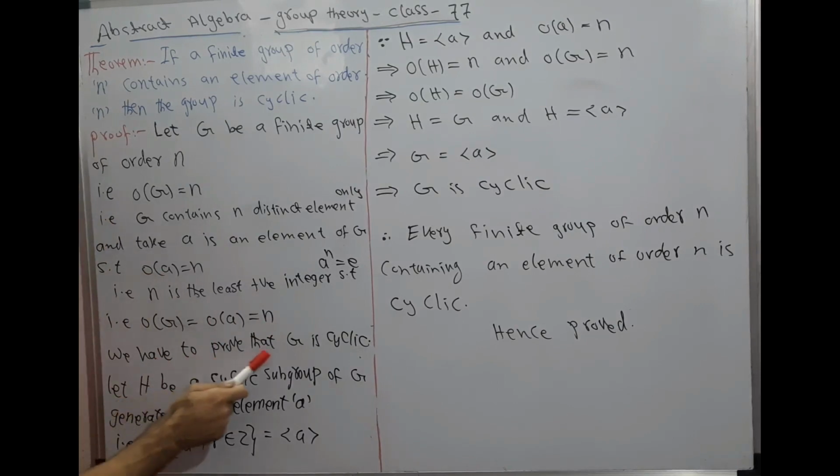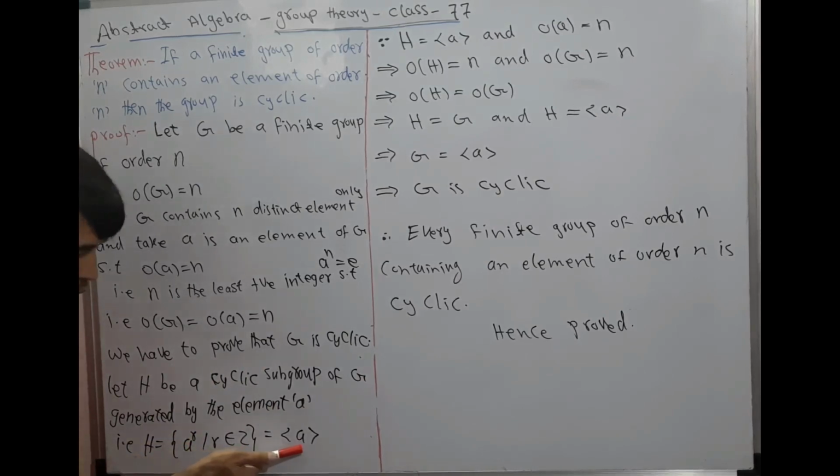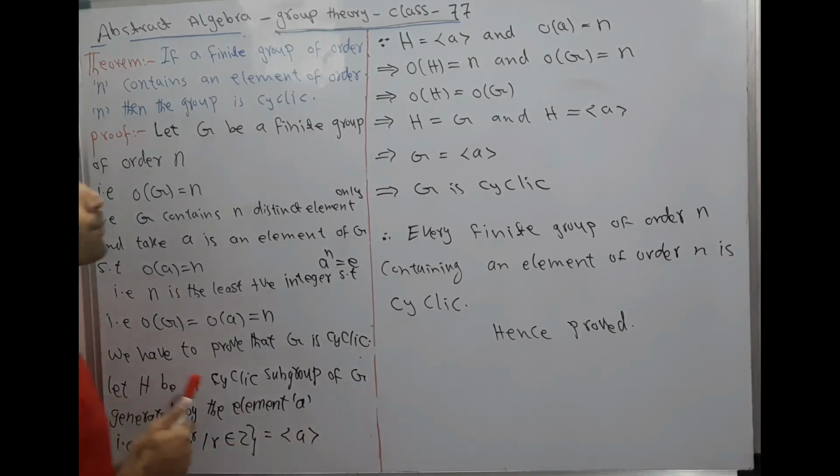We have to prove that G is a cyclic group. Let H be a cyclic subgroup of G generated by the element a. That is, H is equal to the set of a to the power r, r belongs to Z, which is equal to the cyclic group generated by a. It is the definition of cyclic group. The set of a to the power r, r belongs to Z, is a subset of G.